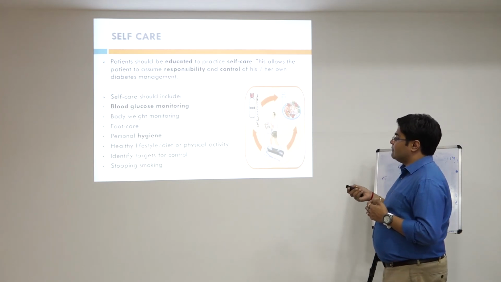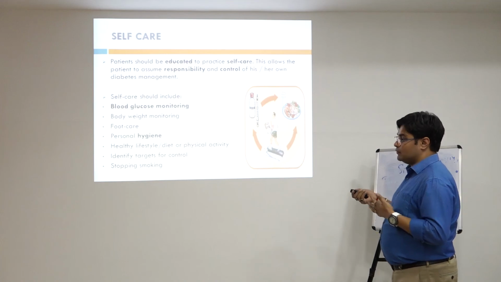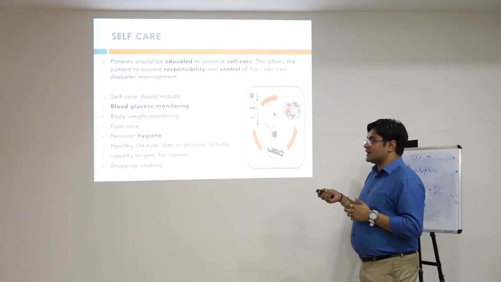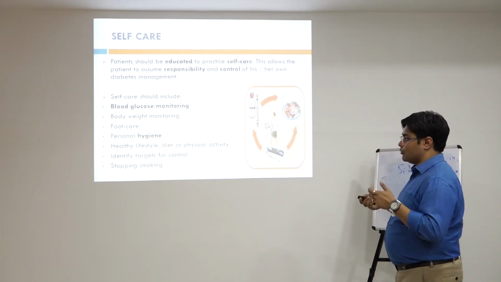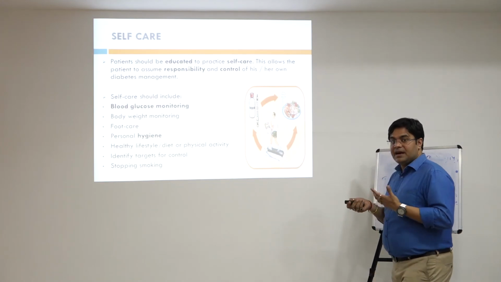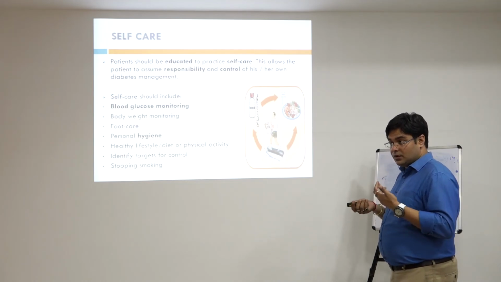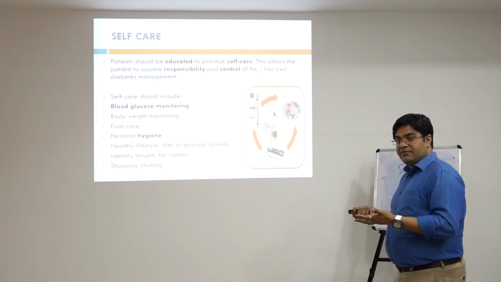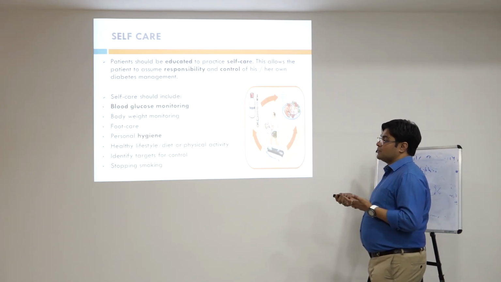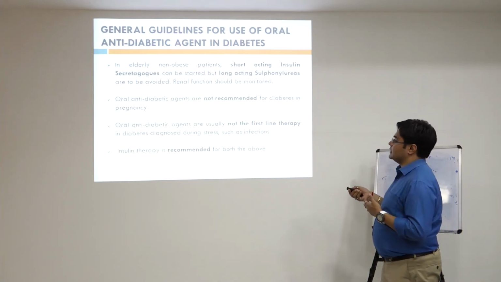If a patient is having that particular responsibility, that comes with education, right? They have to be educated properly about self-care, and self-care includes blood glucose monitoring. Blood glucose level should be properly monitored, along with body weight monitoring, food care, personal hygiene, and healthy lifestyle maintenance. We have to live a healthy lifestyle. Our diet should contain good food, fruit intake, green leafy vegetables, and fibers should also be maintained, identify targets for control, and stop smoking. Those are the self-care methods that a person can follow, right?